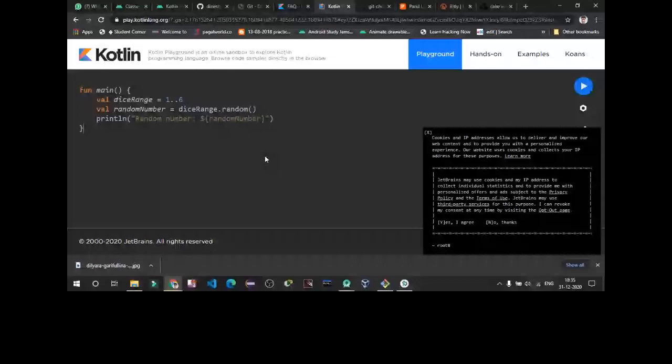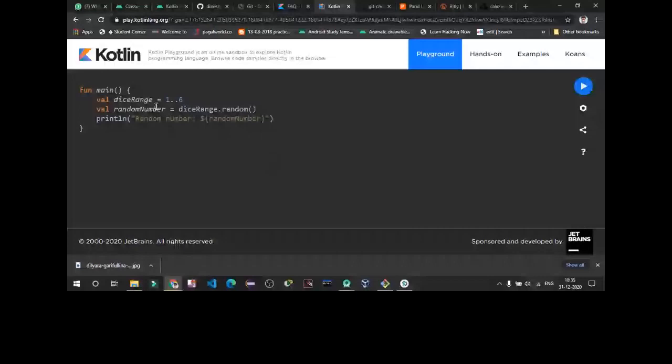We have defined a variable named dice range, and we have given it a range from 1 to 6, and a variable named random number, which will get a random number from the dice range by using the random function, and we are printing that random number out here. As I told you, for printing any variable we use dollar, curly braces open, the variable name, curly braces closed.